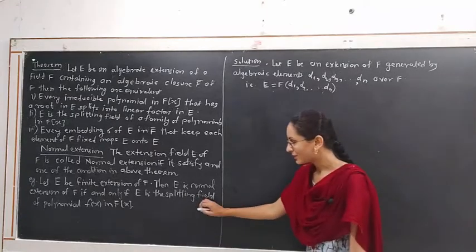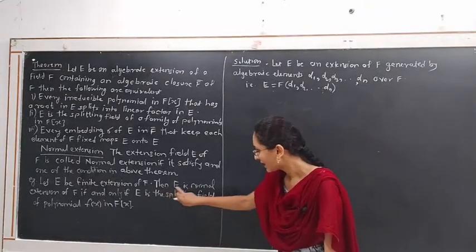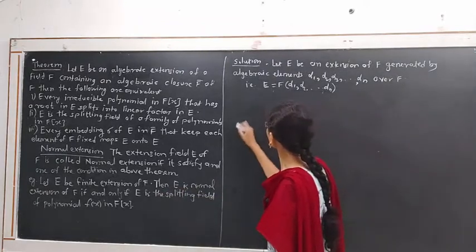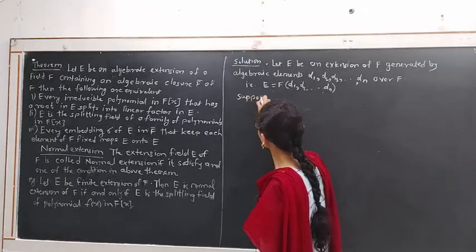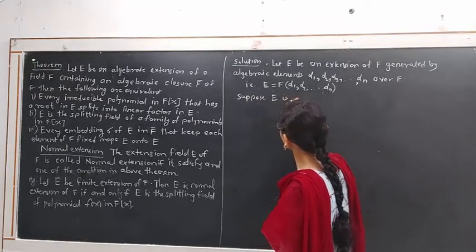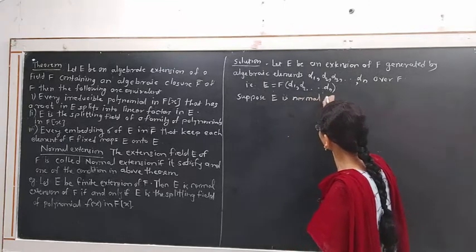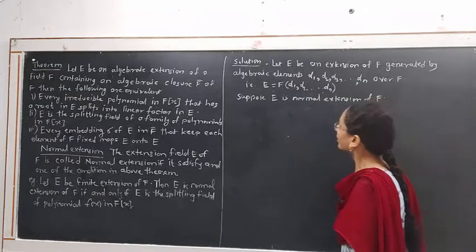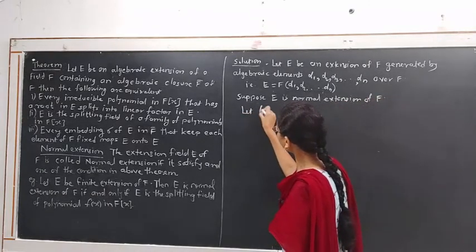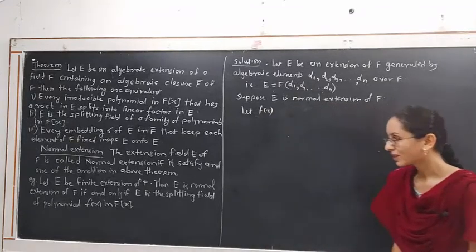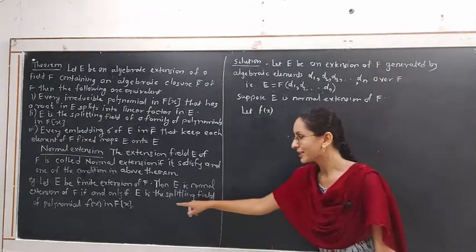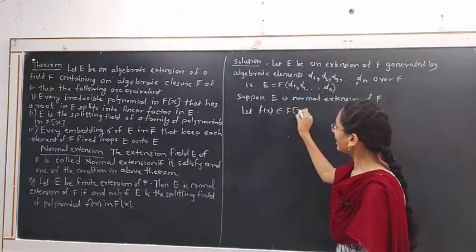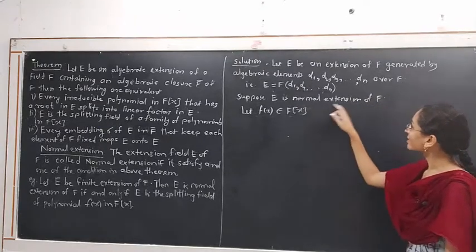Now consider any one of the statements. Let E be a normal extension of F. Suppose E is a normal extension of F. Let f(x) be a polynomial in F[x]. We want to prove that E is the splitting field of the polynomial f(x) in F[x]. We assume that E is a normal extension of F.